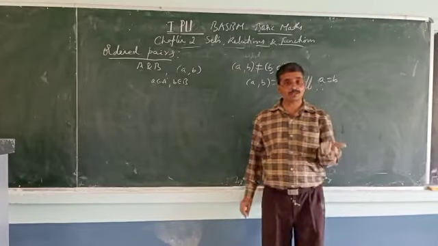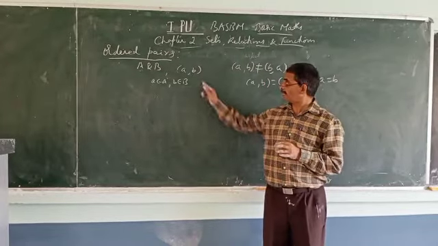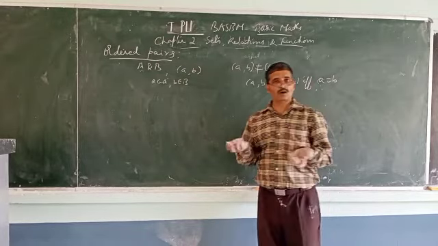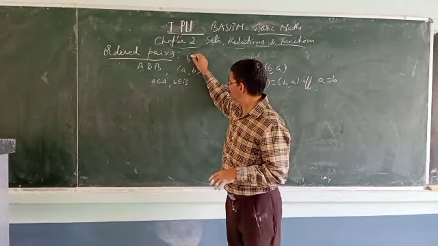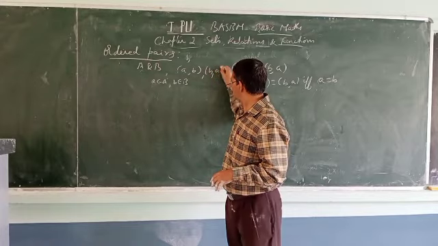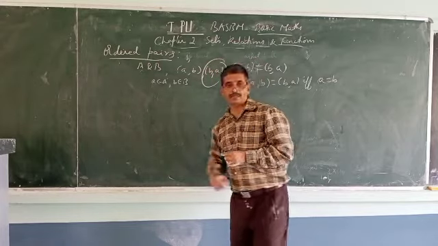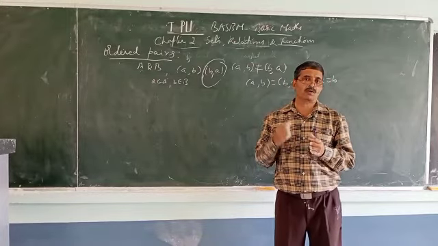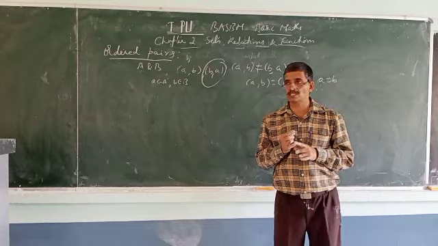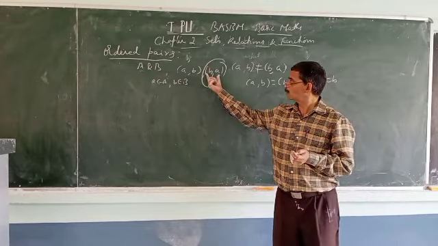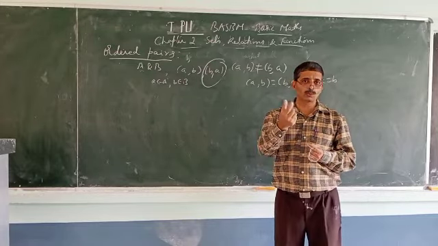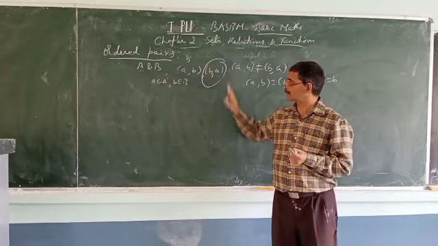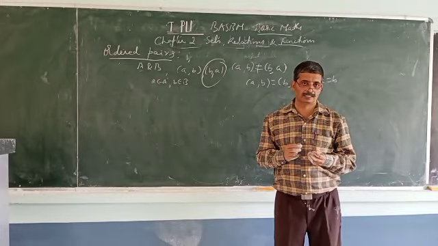So that is why, because ordering is important. If I write (a, b), a is the first element, b is the second element. Or if I write (b, a), it is different. (b, a) means b is the first element, a is the second element. Ordering is very important. That's why I call it an ordered pair. Pair means two. Here in the sense, two elements. Pair of elements.